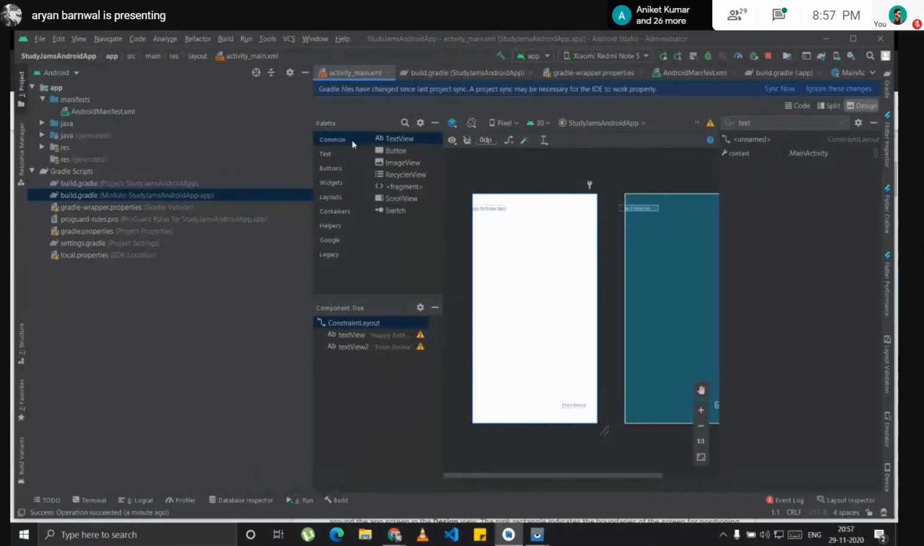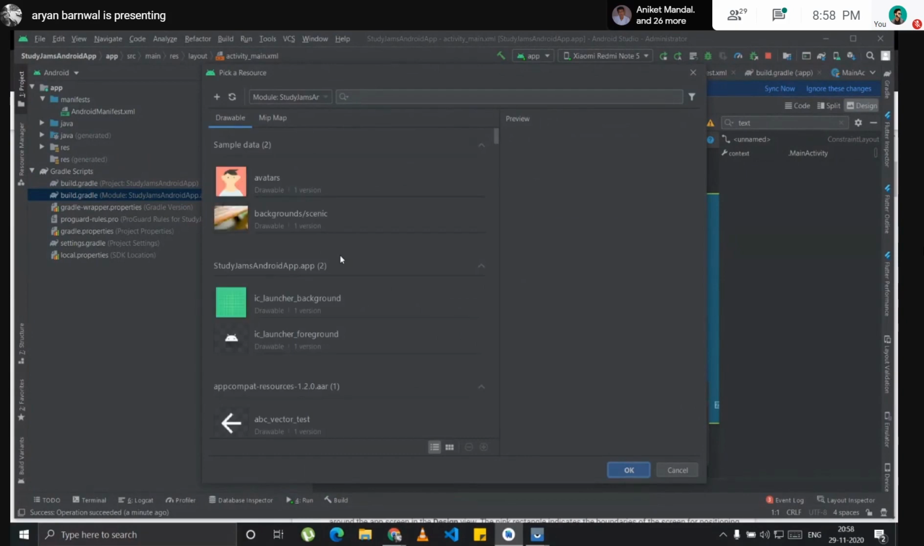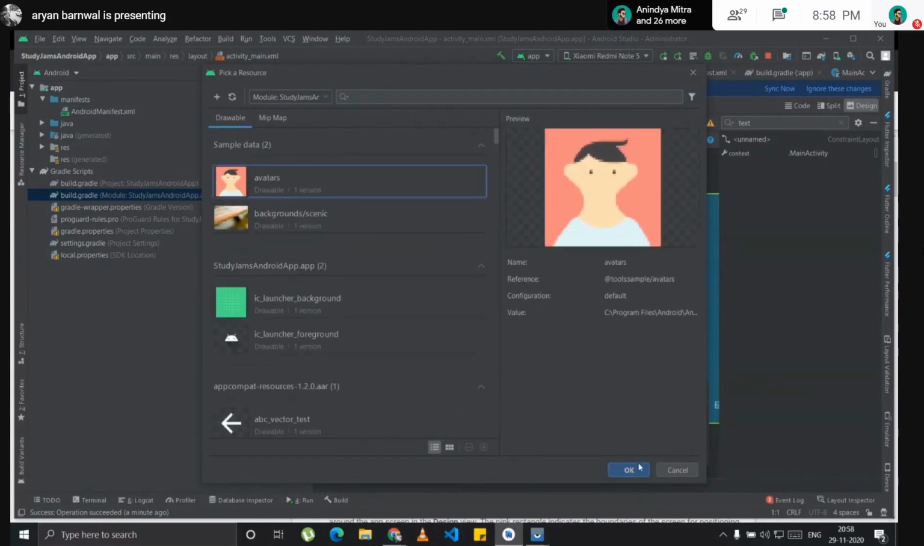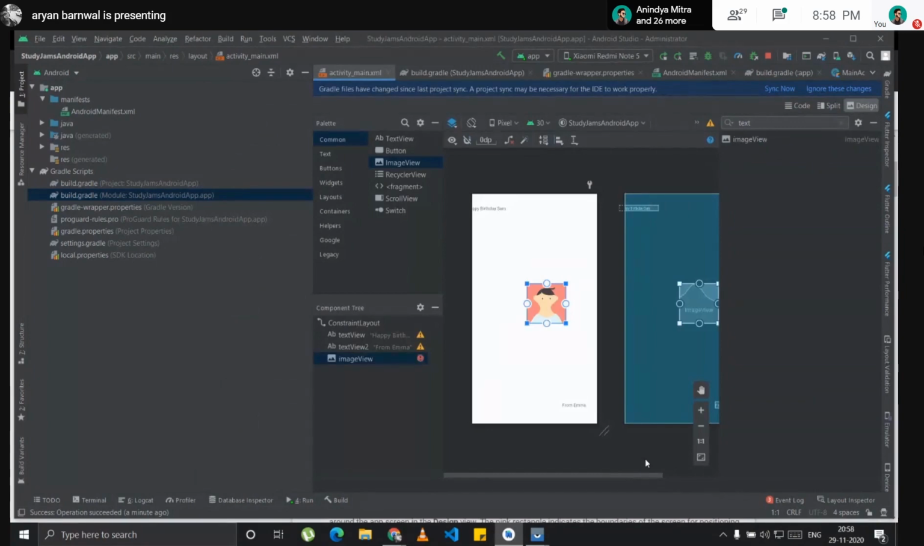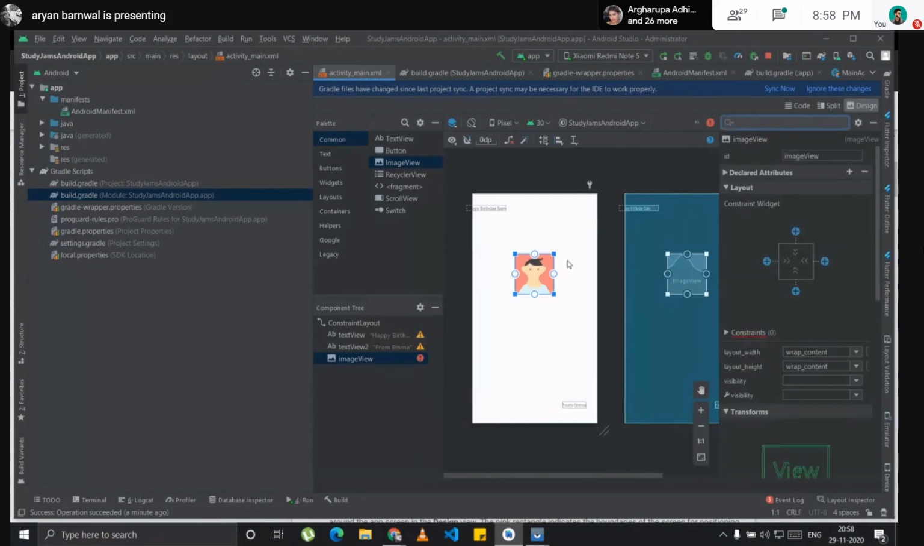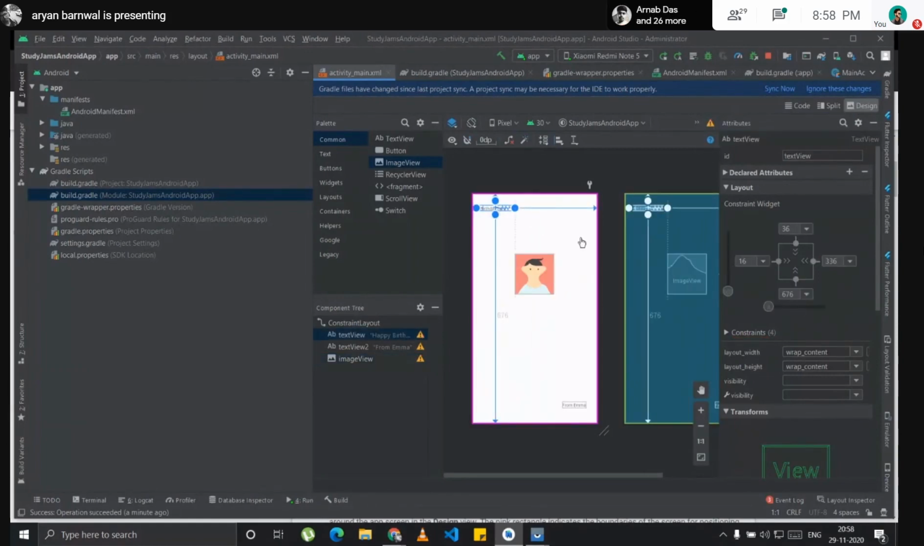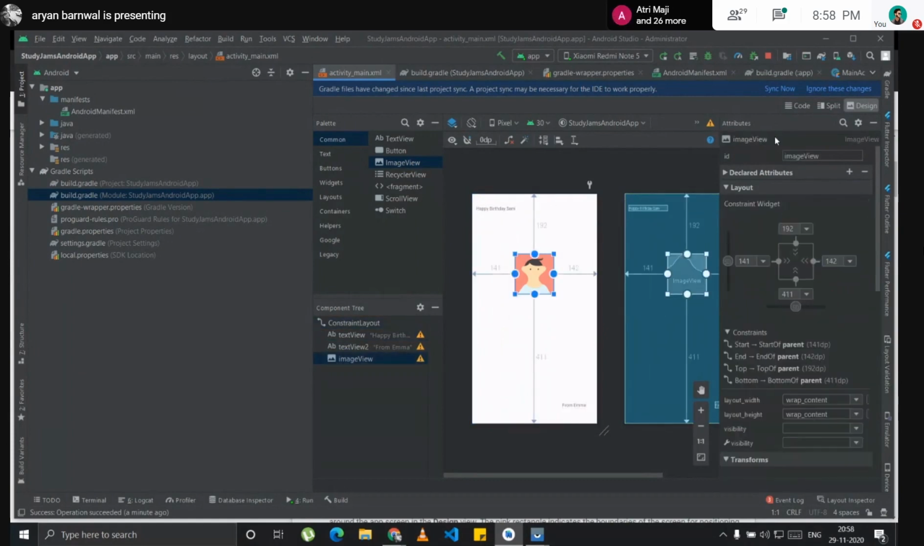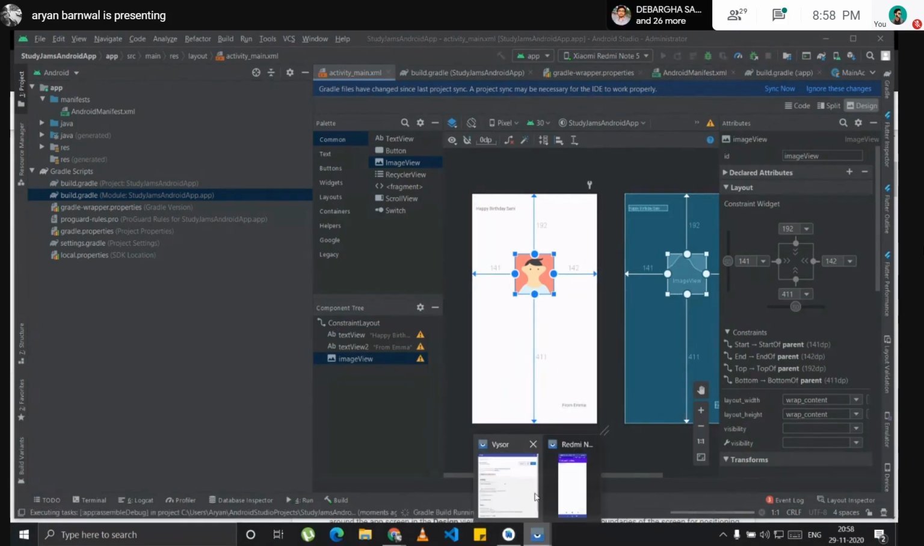We will go here and use the image view. I will drag it here in the middle, and I can select any image. For right now, I will use the avatar image, which is given. I will keep it in the middle and constrain it everywhere, up here, here, and here. I think this will work right now. I will stop that and rebuild it again. I think this should suffice.